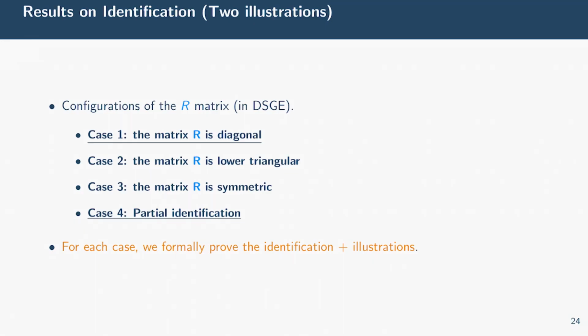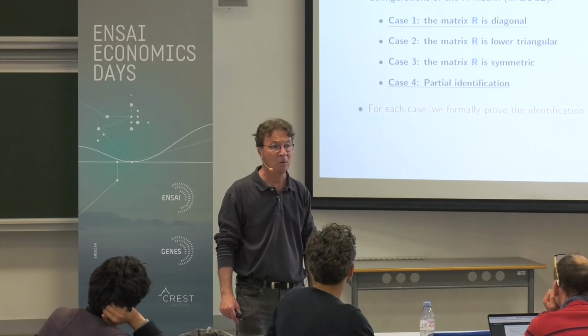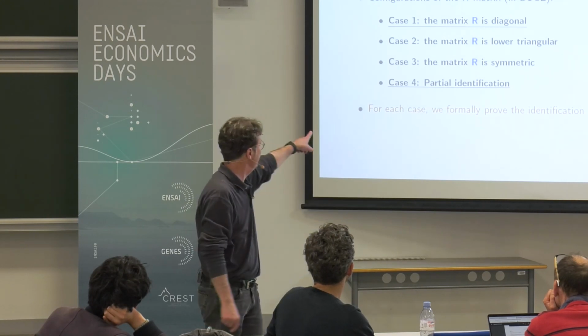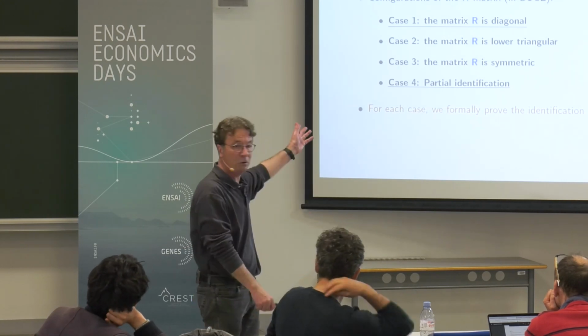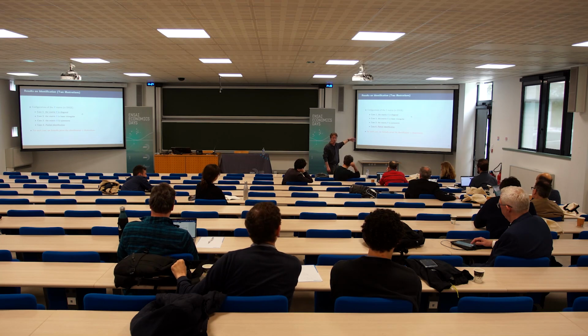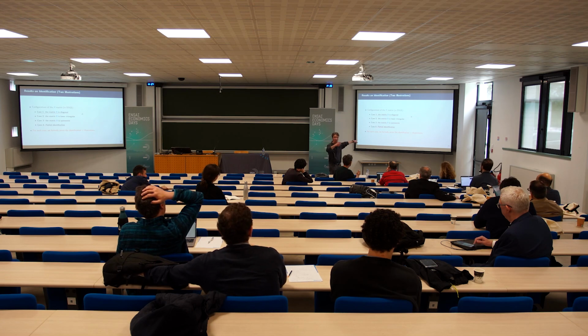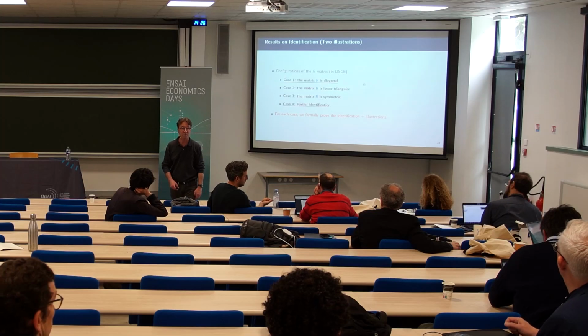The symmetric R is very well known in international real business cycle. All this literature that treats two-country models with symmetric two-country models uses this symmetric R, but I do not present this. Backus, Kehoe and Kydland, among many others. And finally, partial identification. I will discuss this issue.